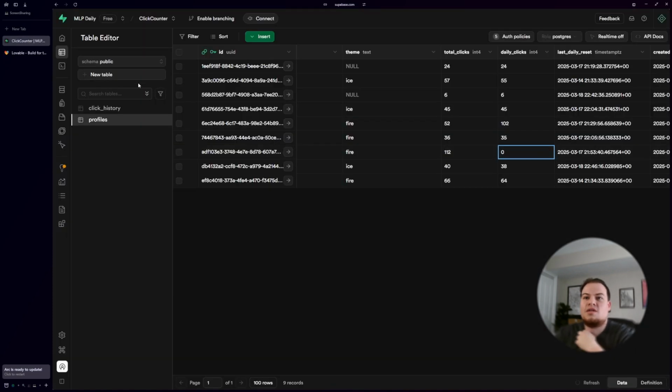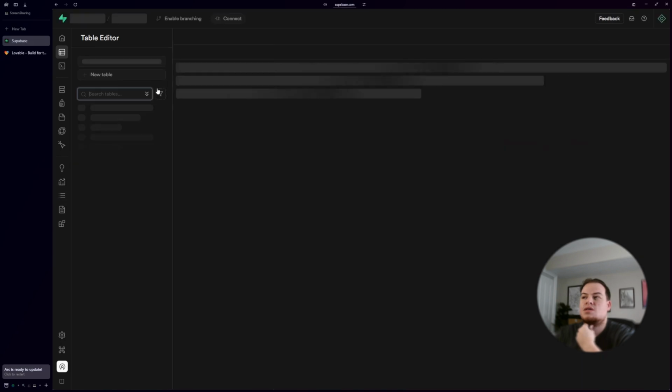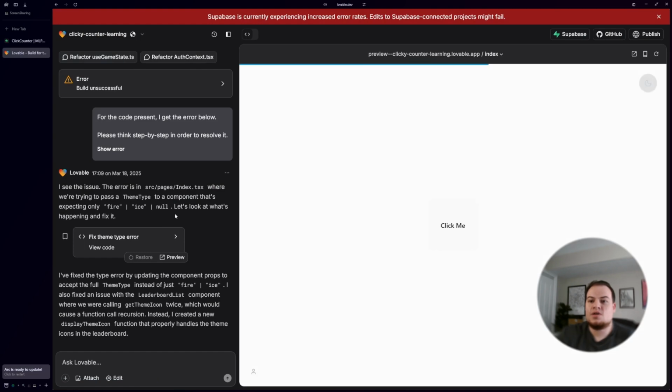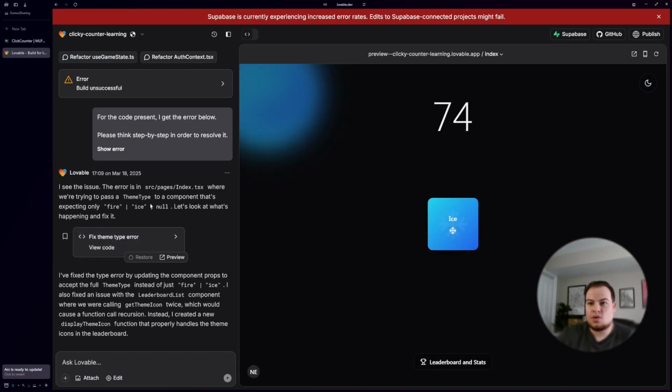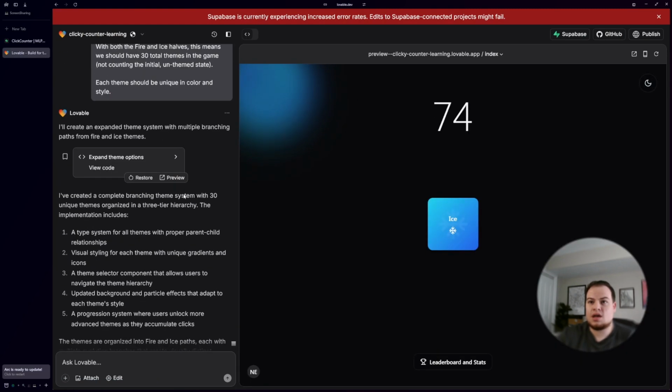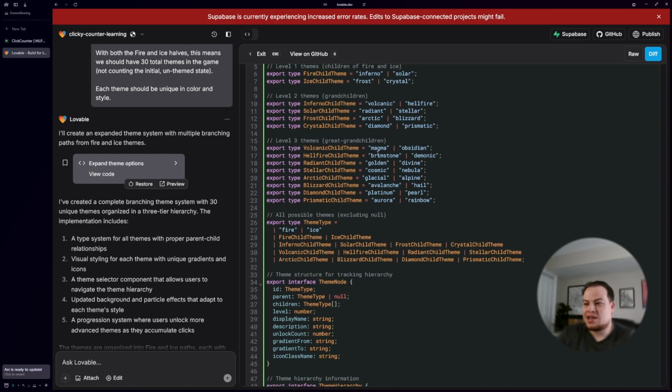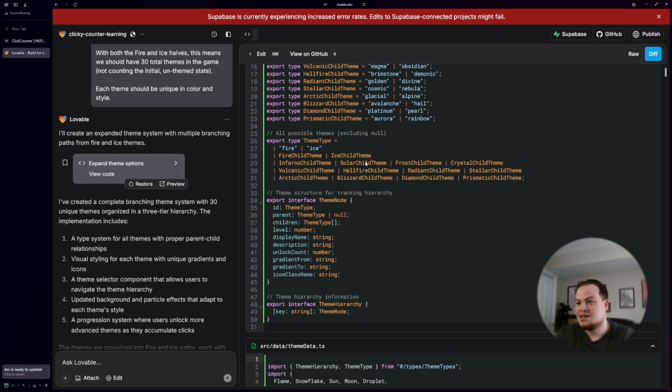I wonder if we come into the database, it's got the same tables here, click history, and our profiles. I doubt it's gonna be defined in here. Let's look at it this way. So when we asked for the change, it created expanded themes files. So okay, here it gave us theme types. Fire children have Inferno and Solar. That's awesome. And then Inferno children has Volcanic and Hellfire. This is amazing. It came up with these unique theme names. So cool. If only I could find them through the interface and through the game.